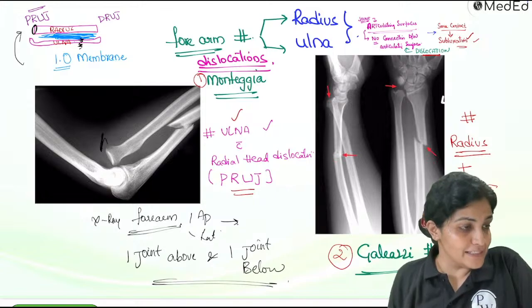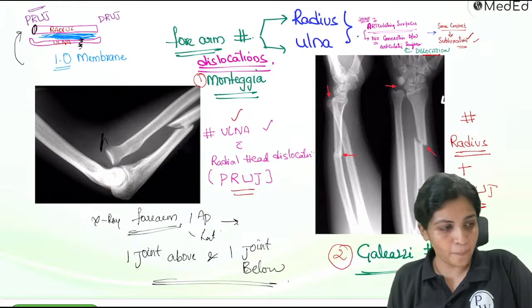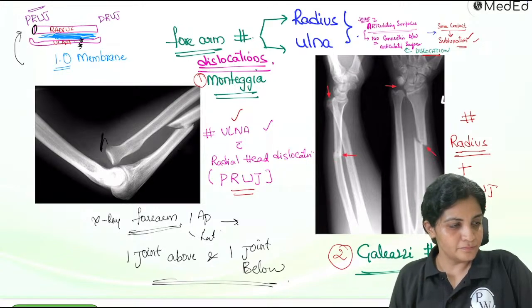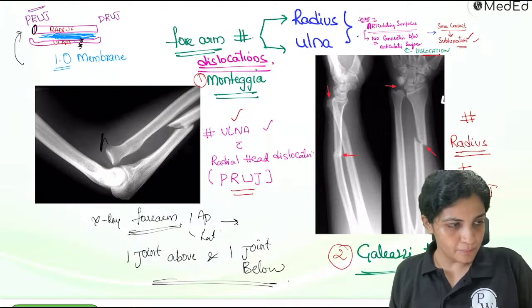Where have you gone? My Bharat, Atul, Sri, Nitin. Understood? Monteggia and Galeazzi? Chota doctor, very good. Nitin, Bharat, Atul, Sri.